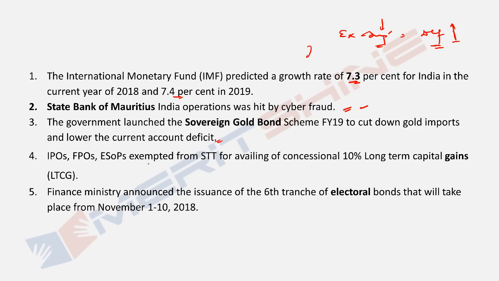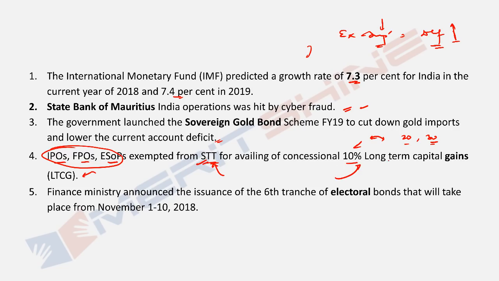IPOs, FPOs and ESOPs exempted from STT, securities transaction tax, for availing concessional 10% long-term capital gains. So this long-term capital gain of 10%, if you remember, it was there in our budget. But it's not for all kind of capital gains. For some this is still 20%. There are some where it is 30%. To avail this, you should have earlier paid this securities transaction tax. Now these three categories, even without paying this securities transaction tax, will fall under this 10% long-term capital gain.